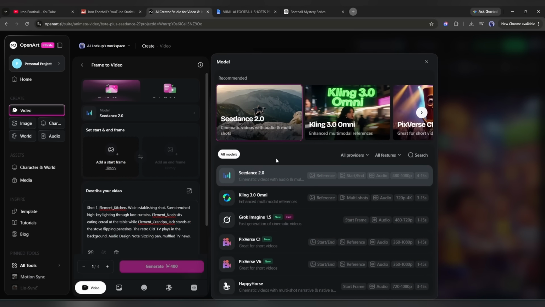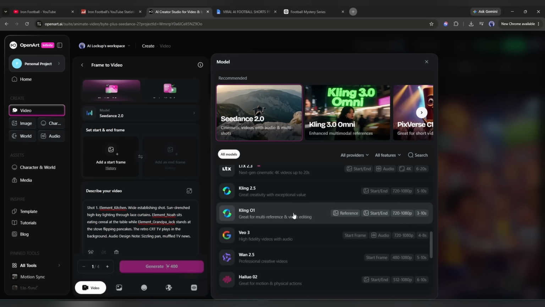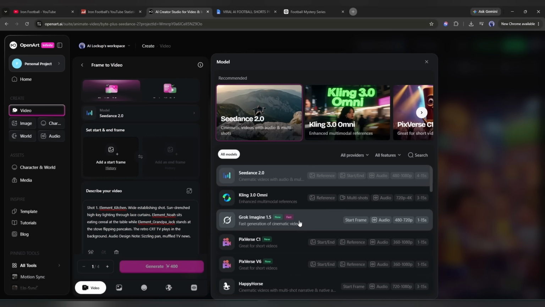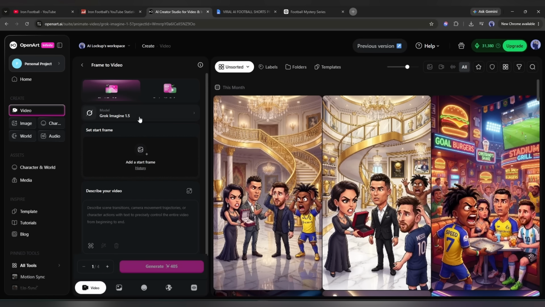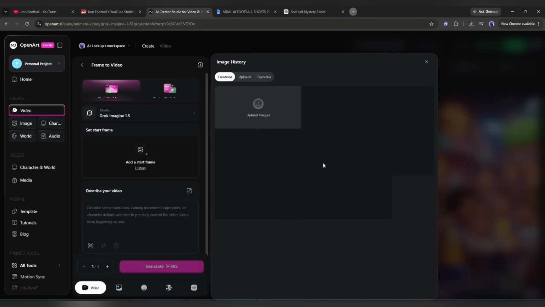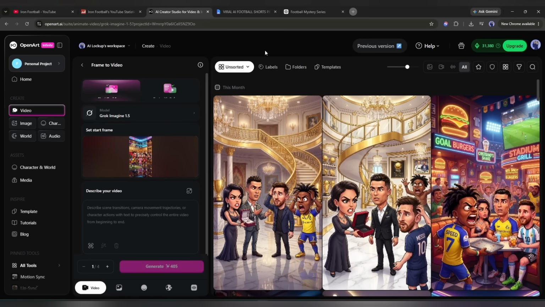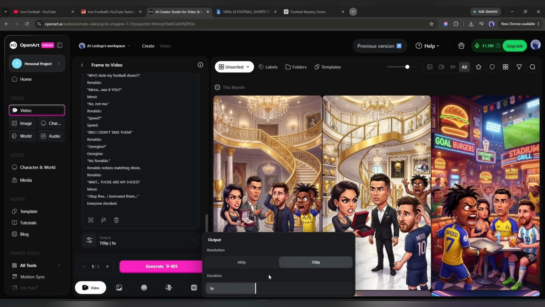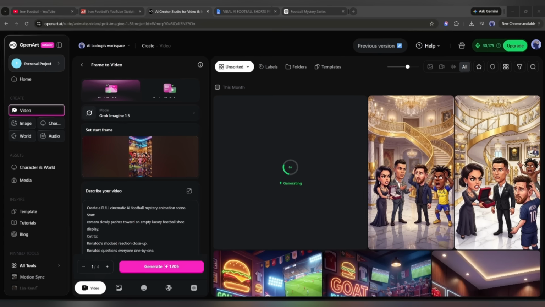Now, set the video generator model. Here, you will find all the popular and powerful video generator models, including Cdance 2, Kling 3, Veo 3, Grok, and all others. From my experience, Grok Imagine 2 is best for this kind of video clip. I am selecting the model. After selecting the model, we have to select the image. You can upload the image or select from the creation. I will select the first scene image from here. Now we have to enter the prompt. I will go back to ChatGPT and copy the full video prompt with the voiceover. After that, set the resolution and the duration. Once done, hit the Generate button. The video is generating, and here it is.